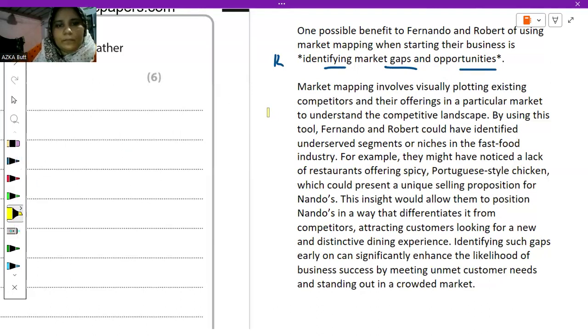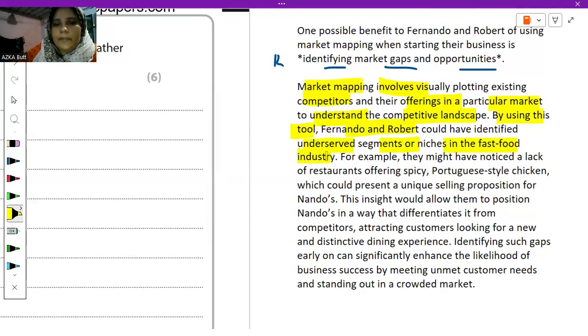Okay. So you have to write a definition if you have time. Market mapping involves plotting existing competitors and their offerings in a particular market to understand the competitive landscape. This is the simple definition of market mapping. Now let's see how this would be useful, and I will be using different application points within the analysis. By using this tool, Fernando and Robert could have identified underserved segments or niches in the fast food industry.